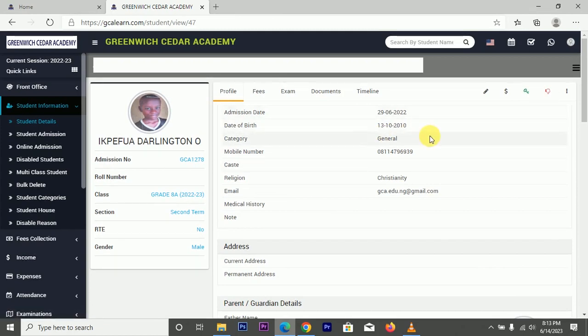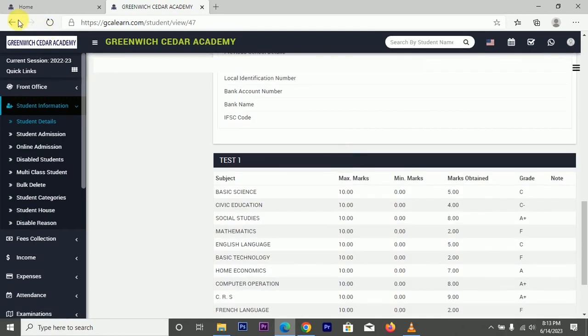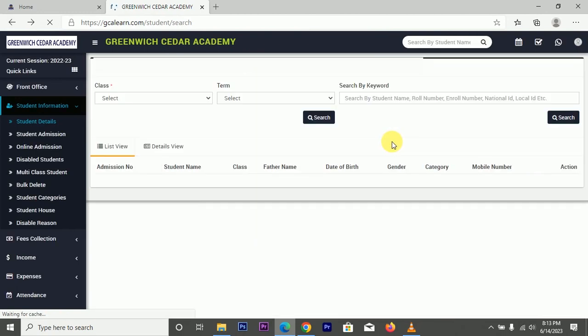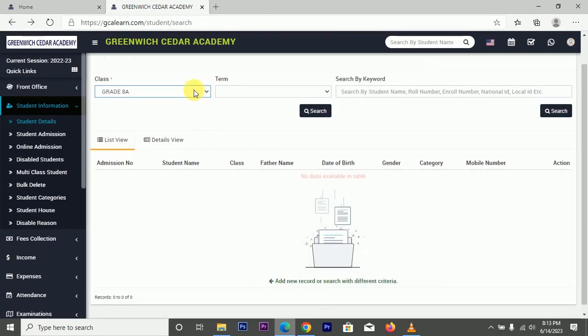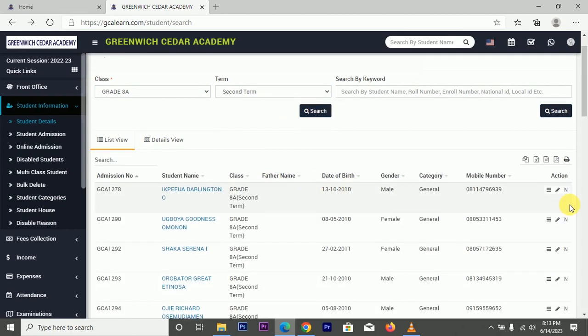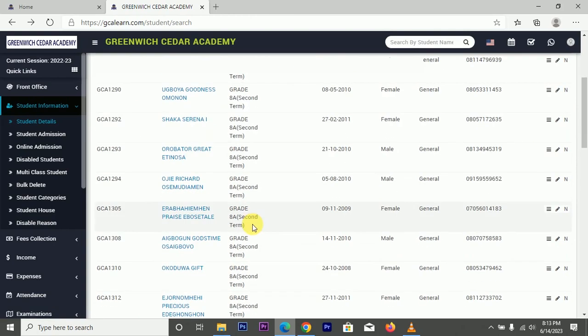So you can edit, you can delete as well.